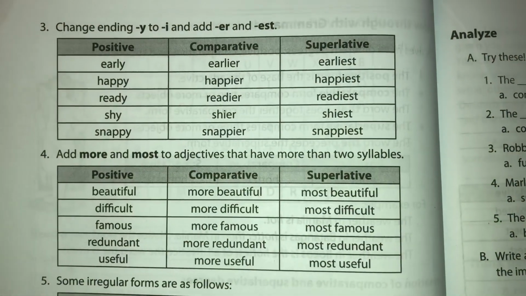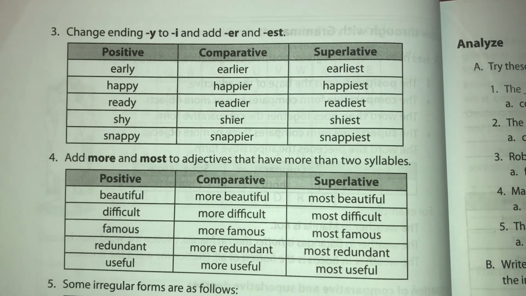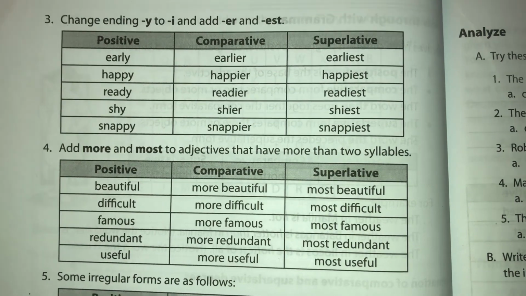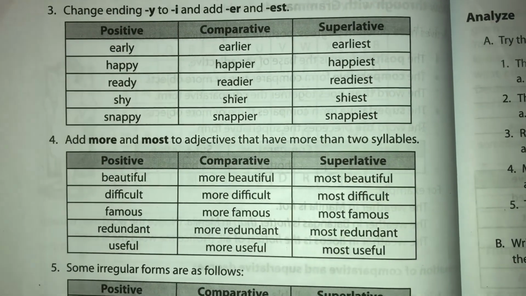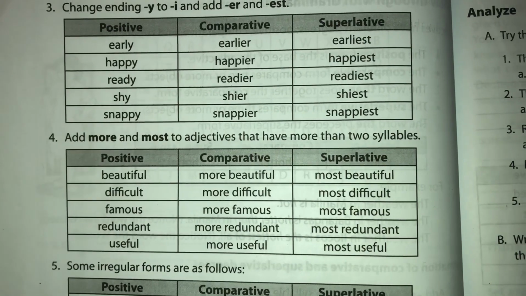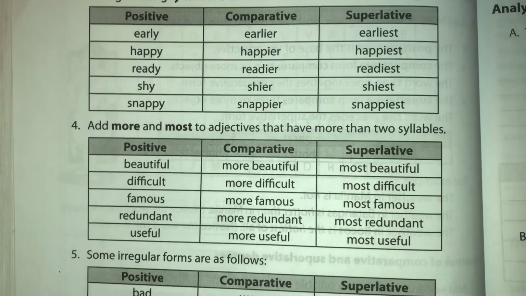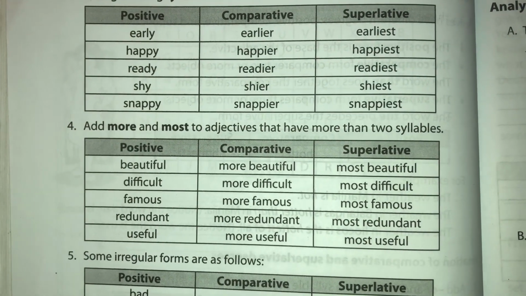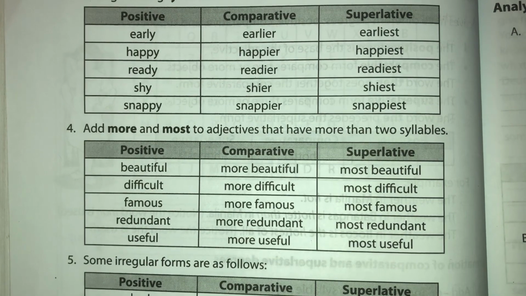Number 3. Change ending Y to I and add ER and EST. Example, early, earlier, earliest; happy, happier, happiest; ready, readier, readiest; shy, shyer, shyest; snappy, snappier, snappiest.